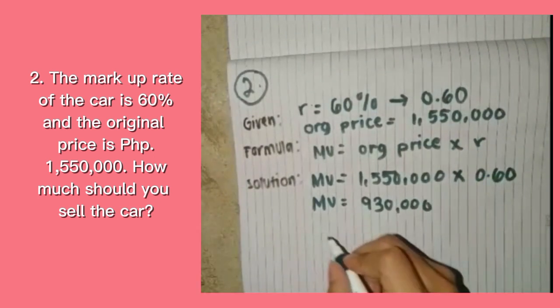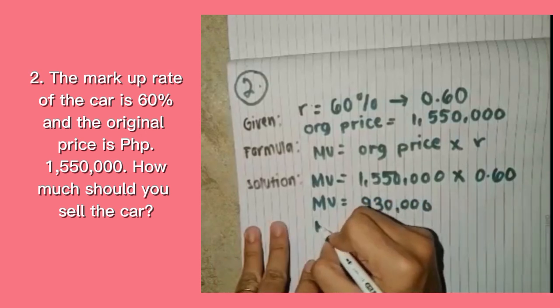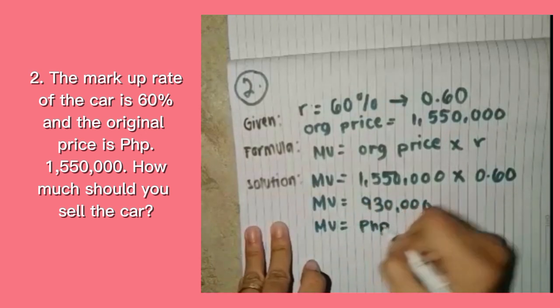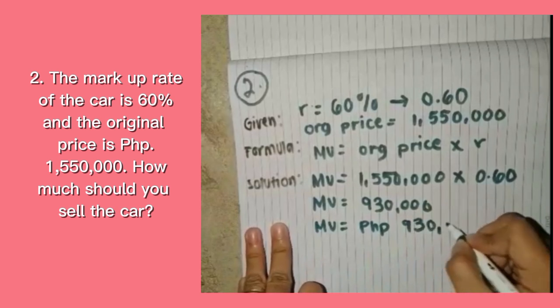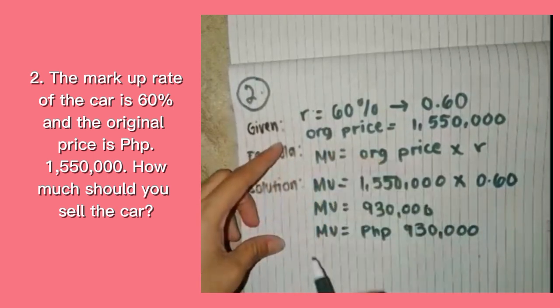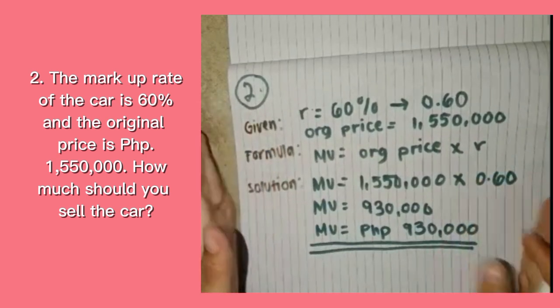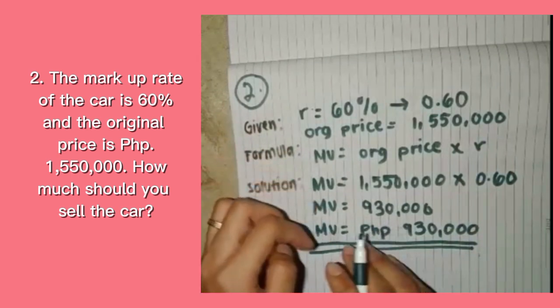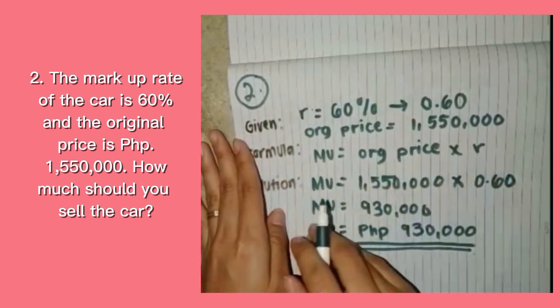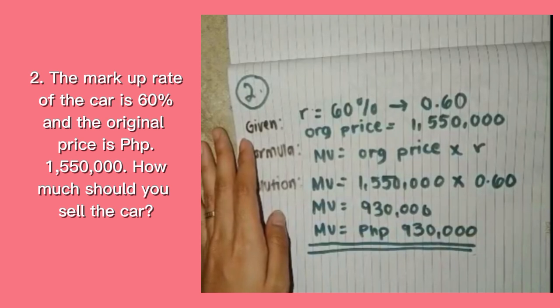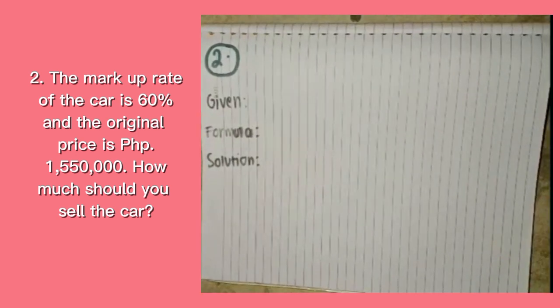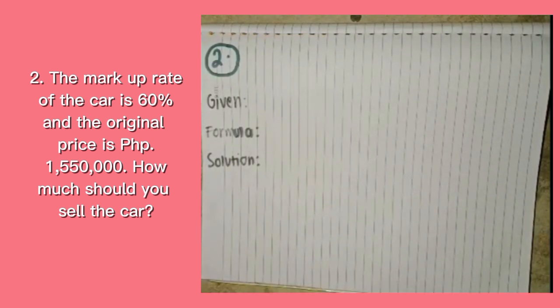So this is the markup, but we are going to put the peso sign: 930,000. So the markup is 930,000. So our given is completed because we found the markup. So let's move on to calculate the selling price for problem number 2. If we go back to the problem, we are going to find the selling price here in number 2. We are done with finding the markup, so we're going to find the selling price now.